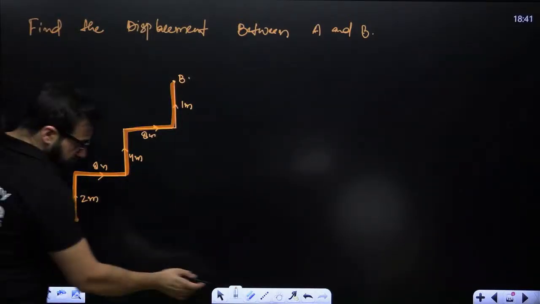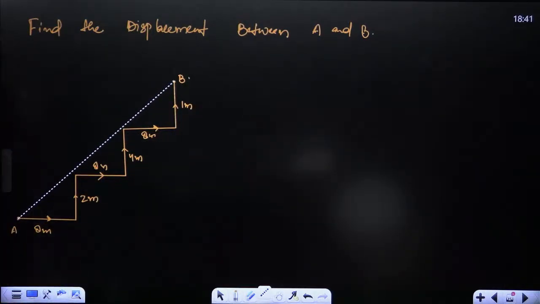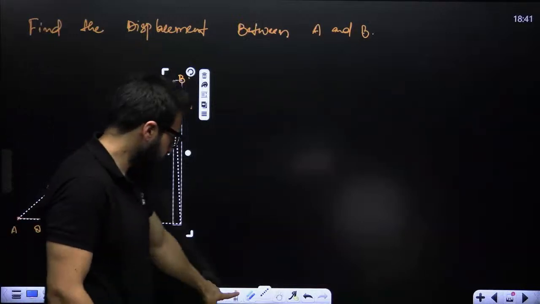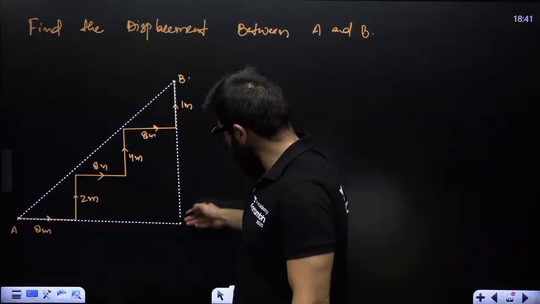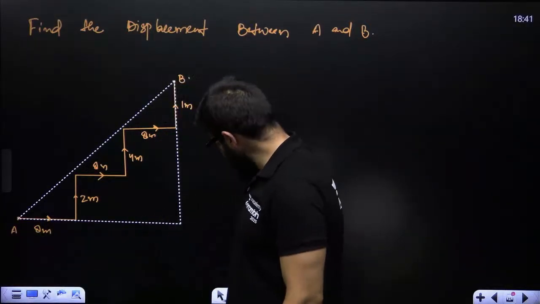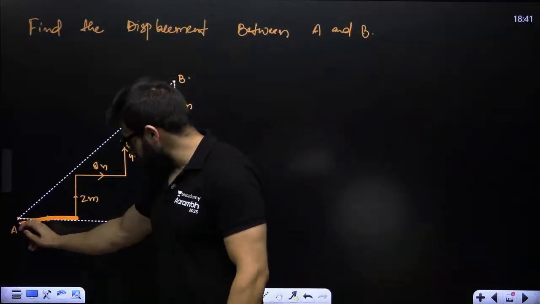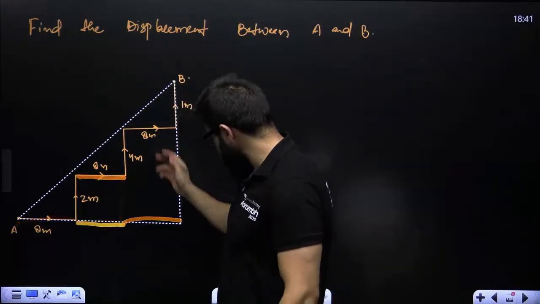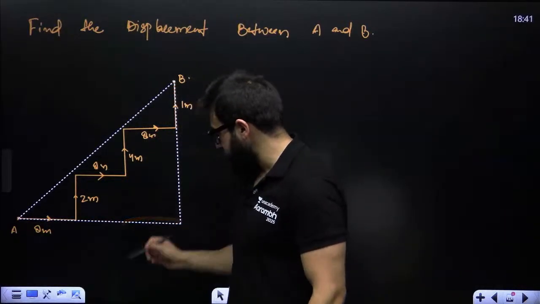See, guys, displacement between A and B is to join the initial and final point. This is the displacement. Now, guys, listen carefully. When it comes to the displacement, we draw a line over here. What will be the length of this line? Take a look. If this is 8, this is also 8. So from here to here it is 8, and this was also 8. So total, this is 8 plus 8 plus 8, that is 24.